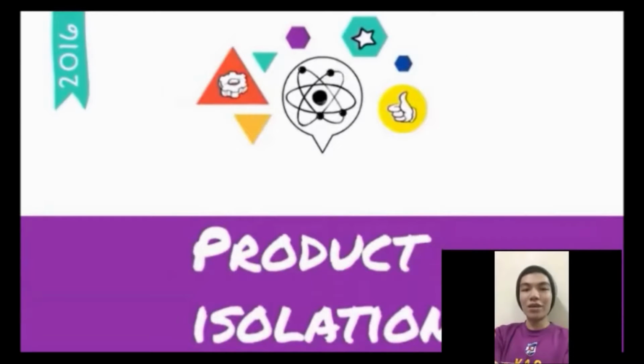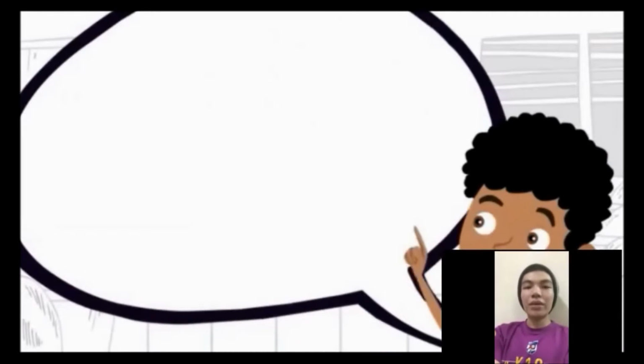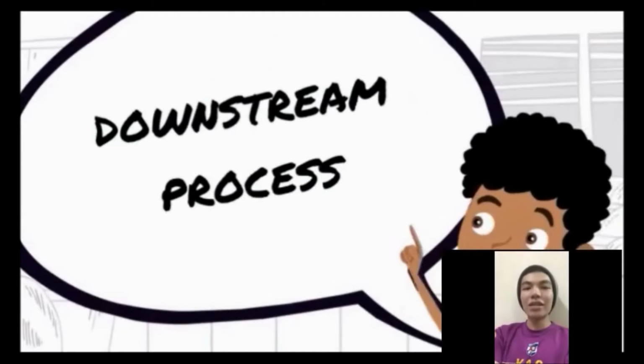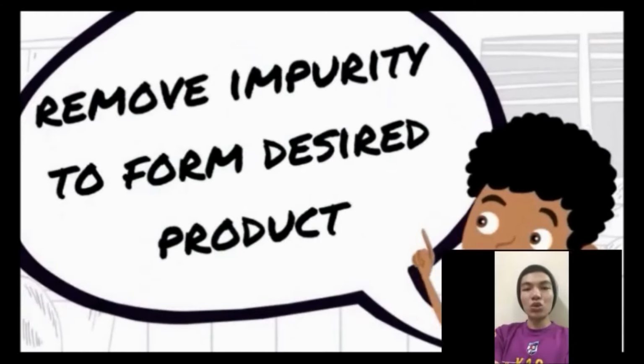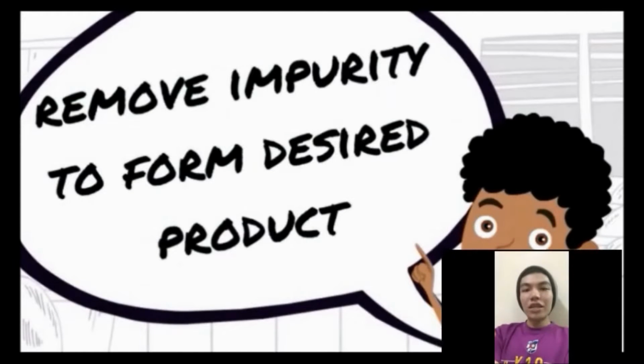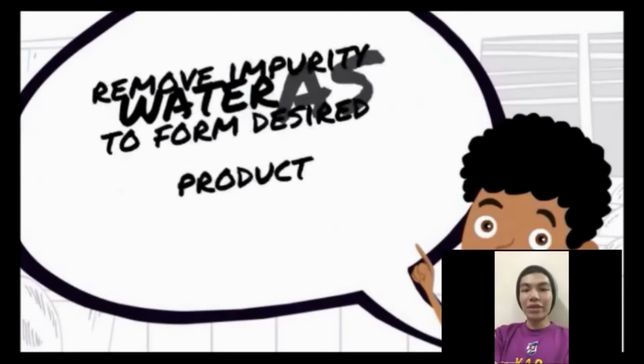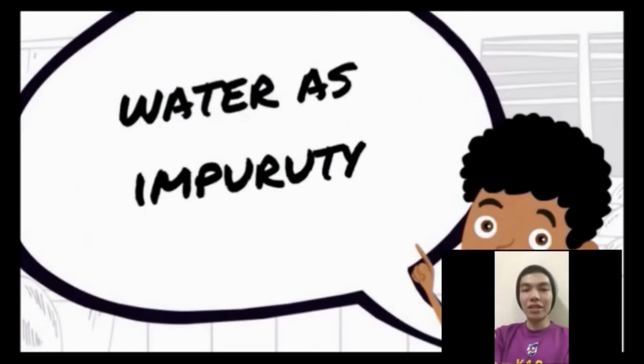I'm going to define product isolation. Product isolation is under downstream process. The function of product isolation is to remove the impurity to form a desired product. Normally, water acts as an impurity.